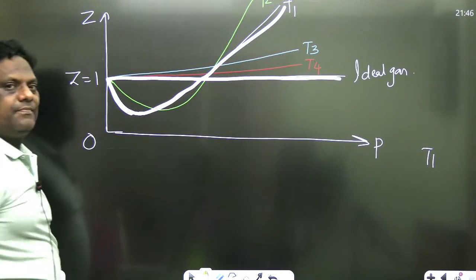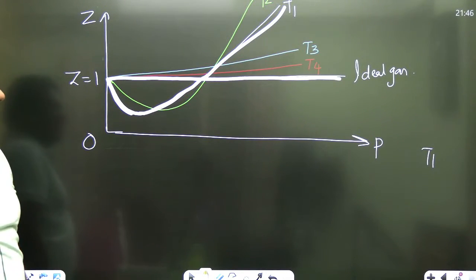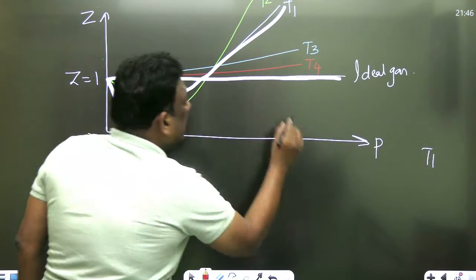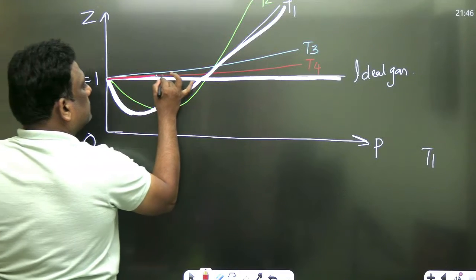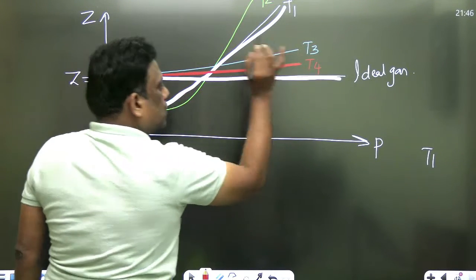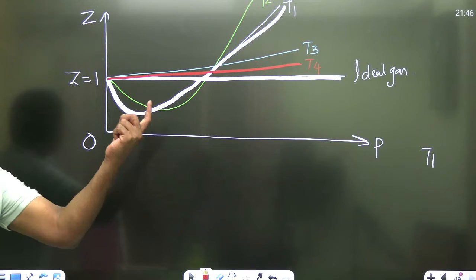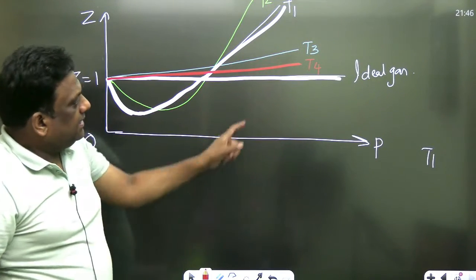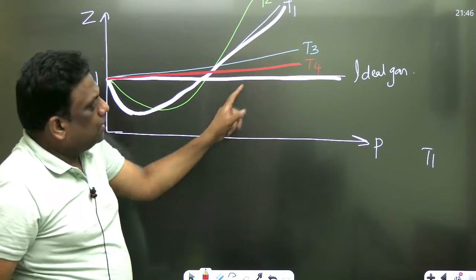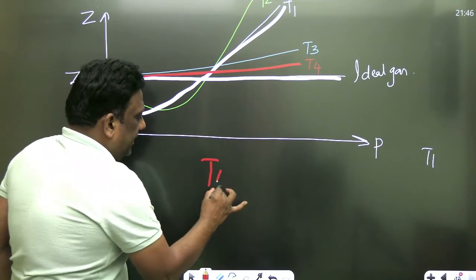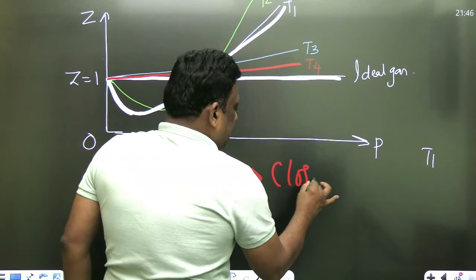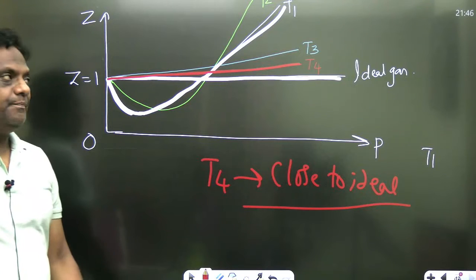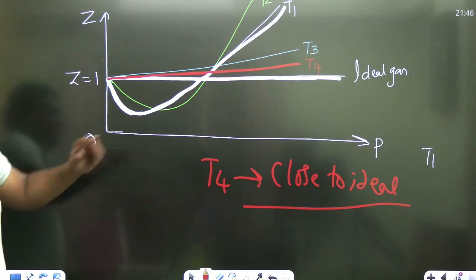फिर deviation for T1. And if you observe, my dear students, for T4, just see T4, almost close. So it is observed that which one is close to ideal gas behavior? जिसका Z ideal से close है. So I can say T4 is close to ideal gas. Let us see what is the temperature of T4. Answer सुनो सर.